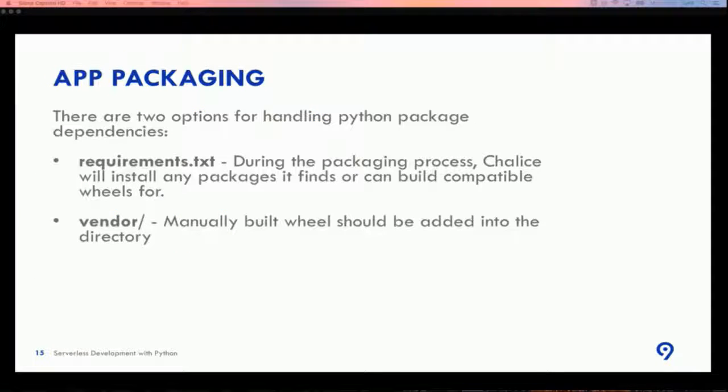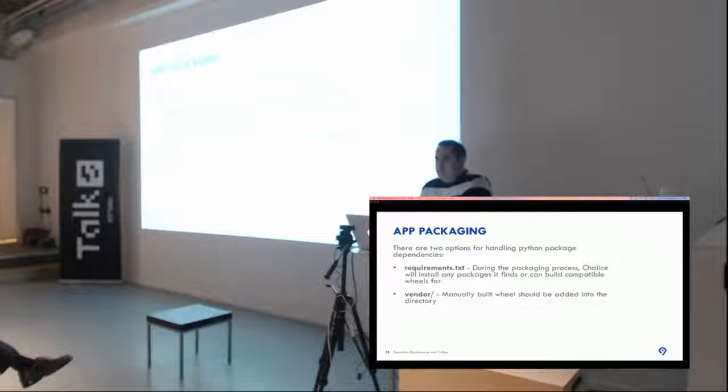Then, when we have created different files, it is time to think about third-party packages, because not everybody wants to develop everything from scratch. It's better to use good packages. So if you're a lucky man, Chalice gives you an opportunity to use requirements.txt, and it will install any packages it finds, or it can build compatible wheels for.